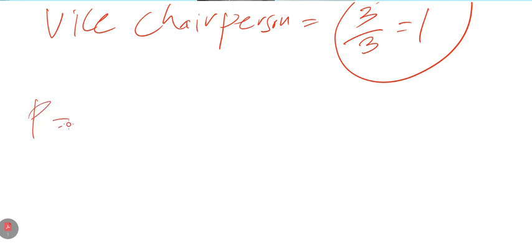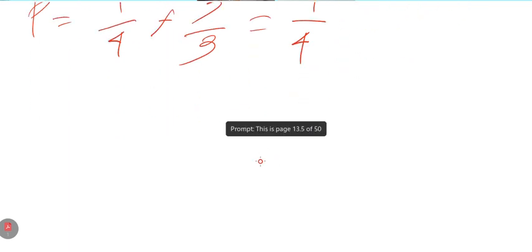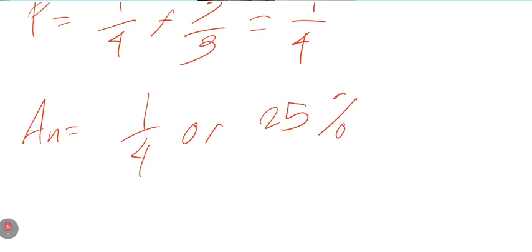It's 1 out of 4 multiplied by 3 over 3. That gives us 1 out of 4, or 25%. So that's the answer for each of them.